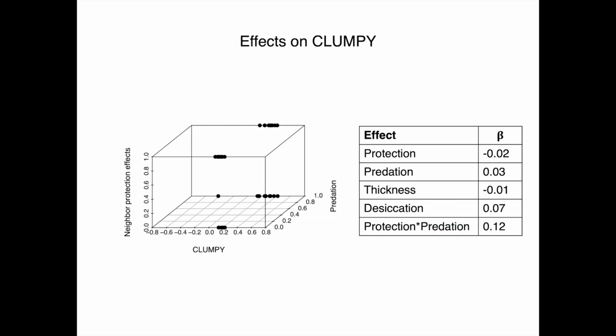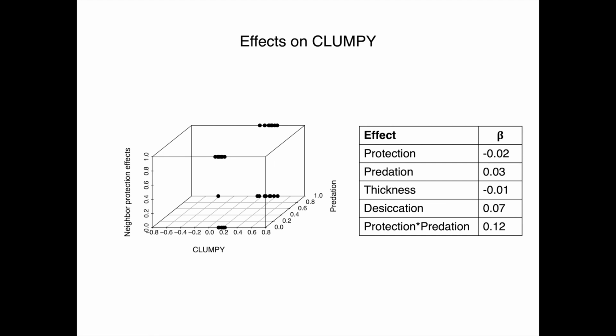So here are the results of my linear models for median clumpy as an outcome for different two-level parameter factors. Because this is an ABM, it doesn't have a solution that I can solve, and I have to analyze my data as though they were from a field system. So as you can see, none of these parameters have very large effects on clumpy. Protection has little or no effect on its own.